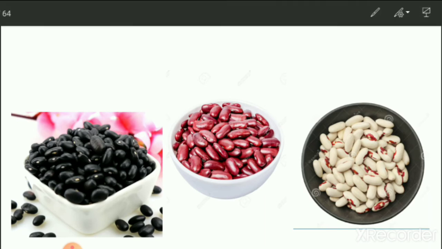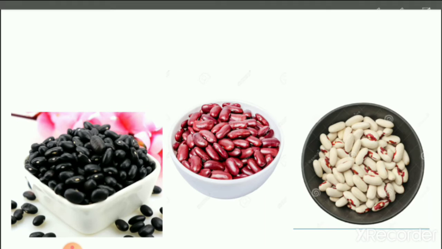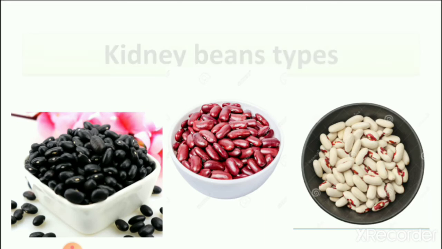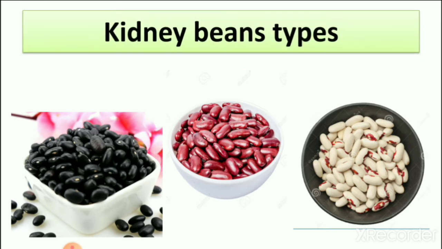Now here you can see the types of kidney beans. Black kidney beans, red kidney beans and white kidney beans. All three of these we can eat in our food. Now let's see how we eat them in our food.